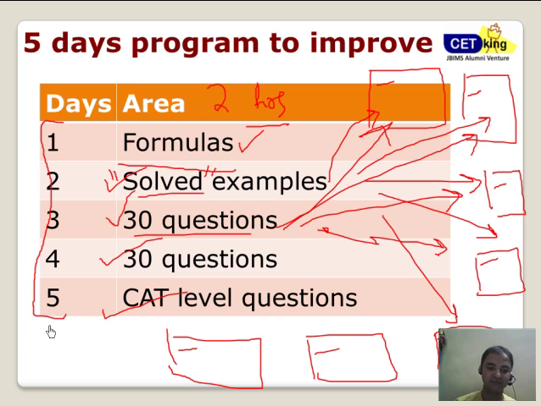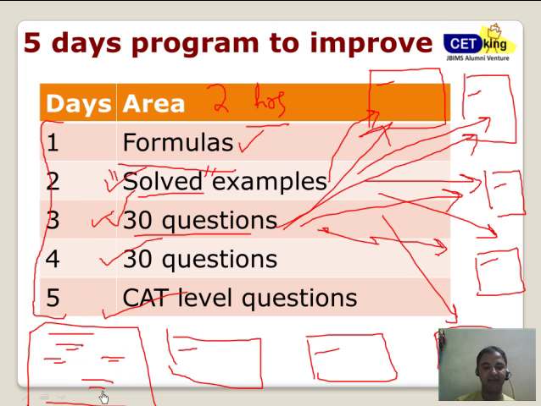Trust me, by the end of the exercise, you'll get one page for each formula. Start with the formula, then 2-3 solved examples, 2-3 questions from day 3, 2-3 questions from day 4, and a CAT level question. So this 1 or 2 pages dedicated per formula is more than sufficient to give you a clear-cut idea how to solve these questions. Trust me, if you have done this for all the formulas, you are done with geometry. And there are going to be 4 questions.